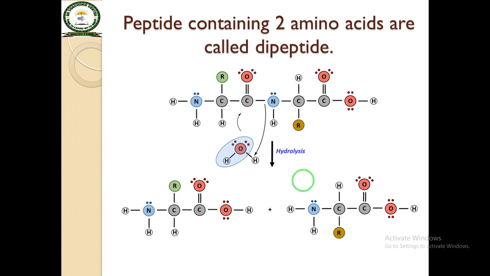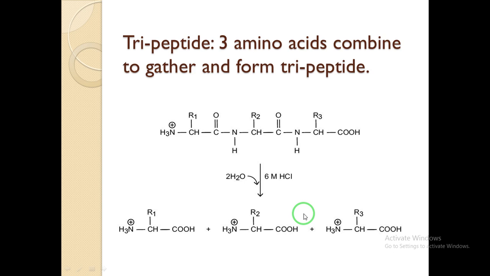The types of peptides on the basis of the presence of amino acids. Here is a dipeptide. When two amino acids are joined together, they form a dipeptide. Here two amino acids are present, first and second. When these two amino acids join together, they form a dipeptide. When three amino acids are joined together, they form a tripeptide. First, second, third. When these three amino acids join together with the help of the peptide bond, they form a tripeptide.